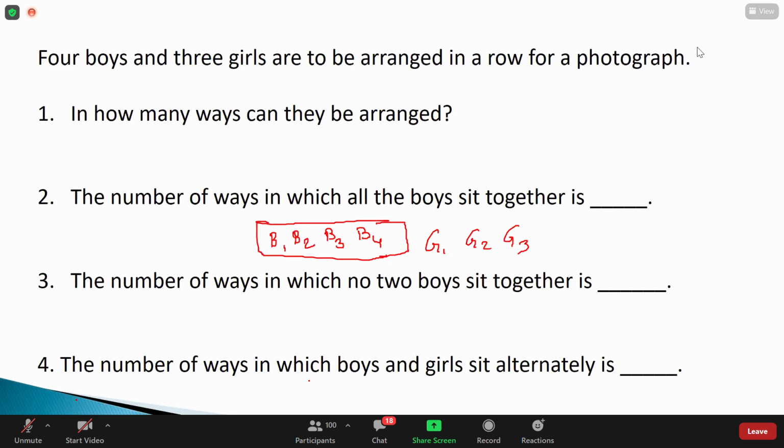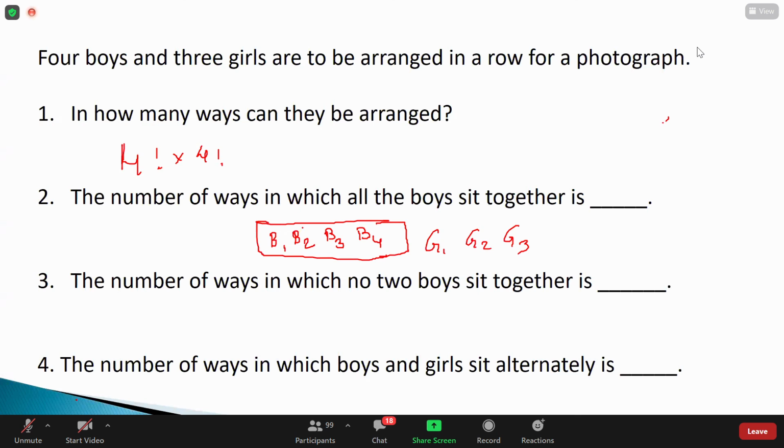So from this, anyone able to tell the answer? Guys, first of all, how many? Nitin, very good, tell me. 7P4? No, sir, not 7P4. It is 4 factorial already. Yeah, that's the thing: 4 factorial into 4 factorial. Can anyone give the reason why? If we arrange the boys first, we get 4 factorial.